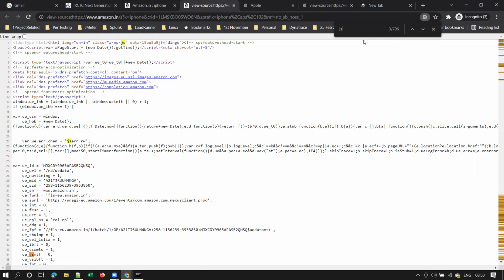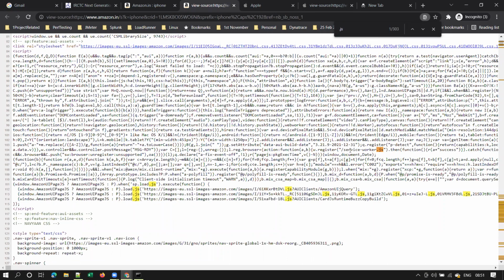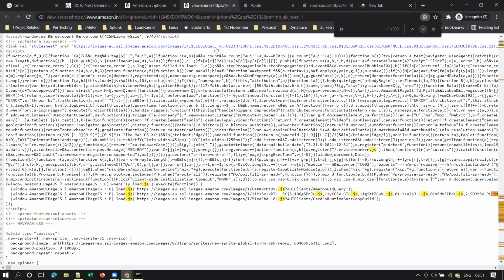Let me search for .js. Here you see some JavaScript files, service worker.js. Let me search for other occurrences. payload.js, right? So you see a lot of JavaScript files over here.